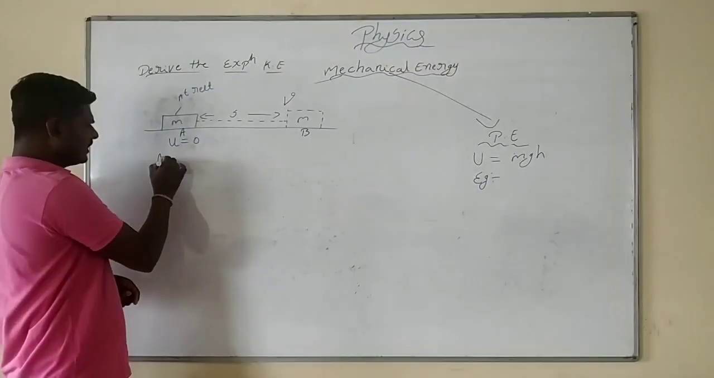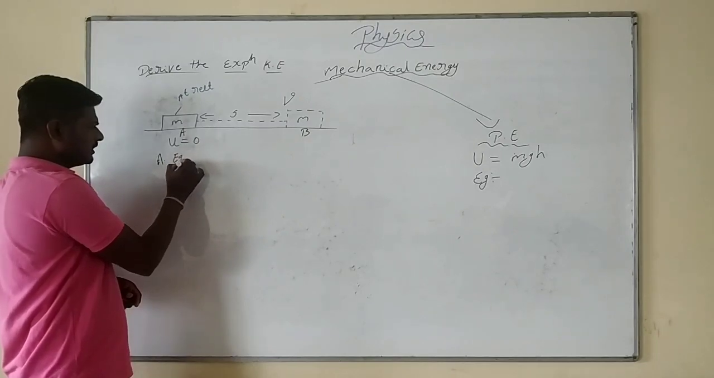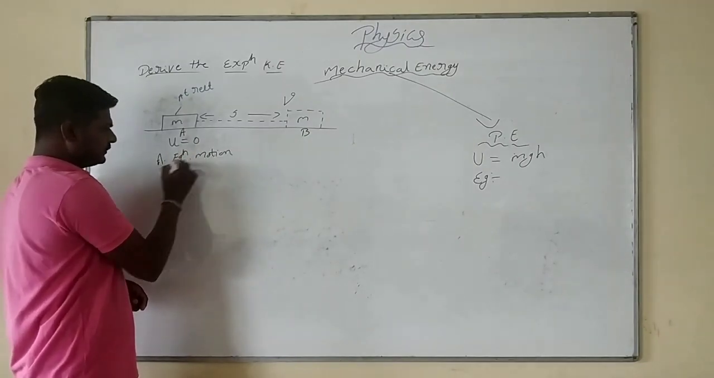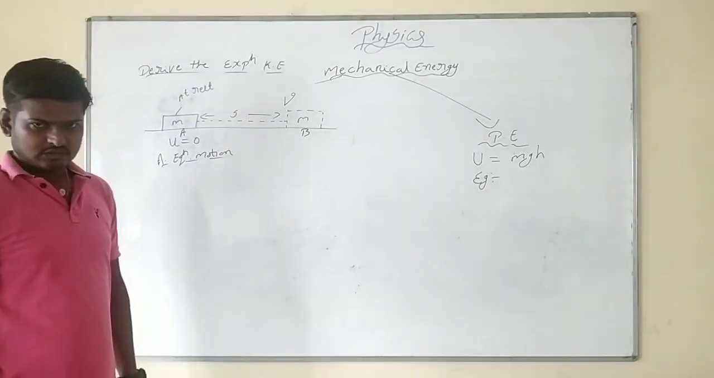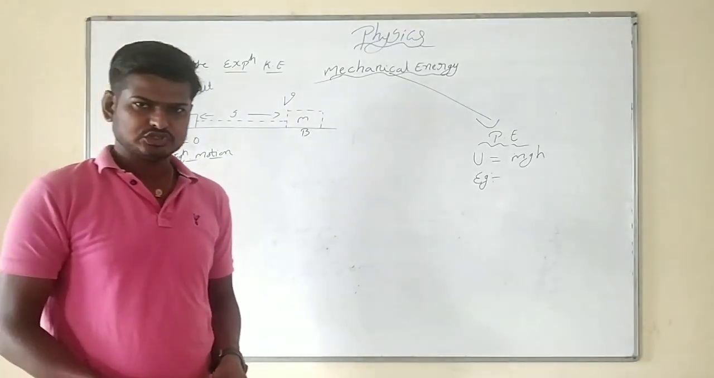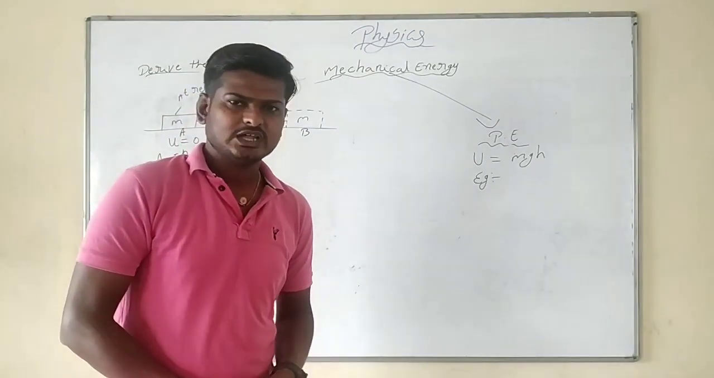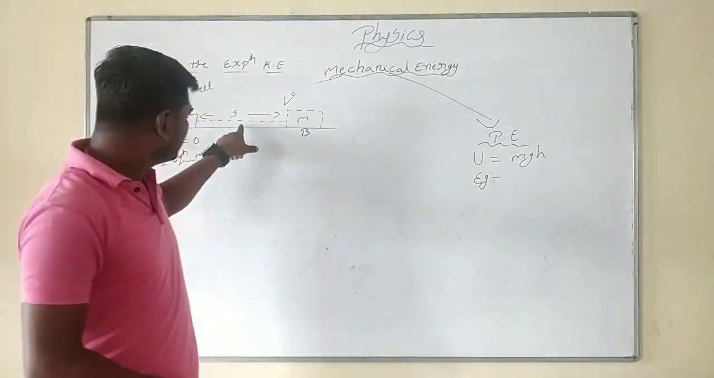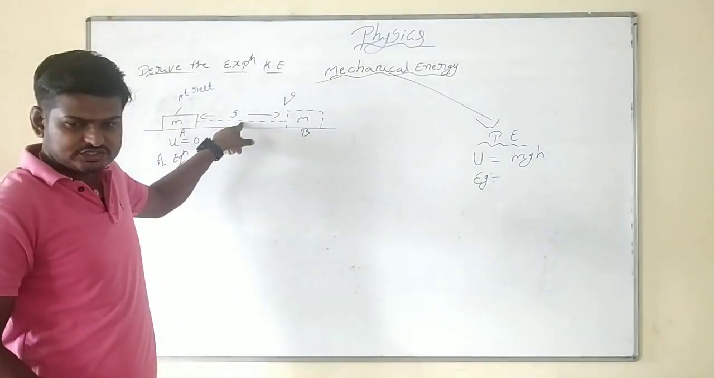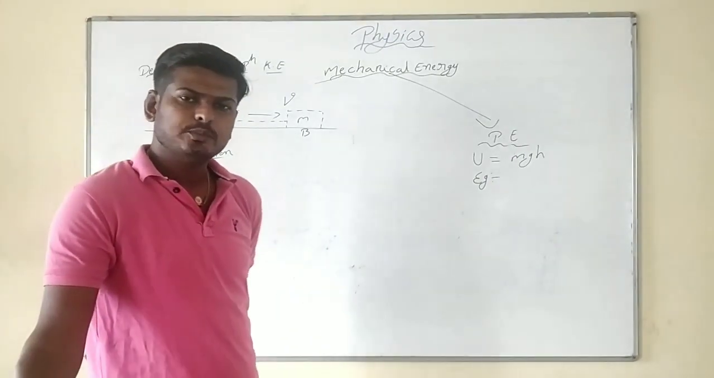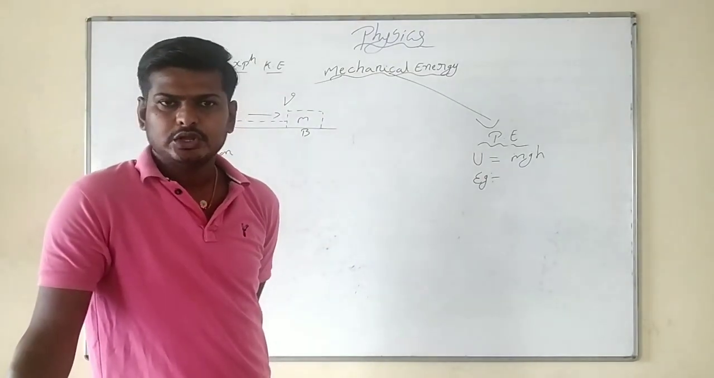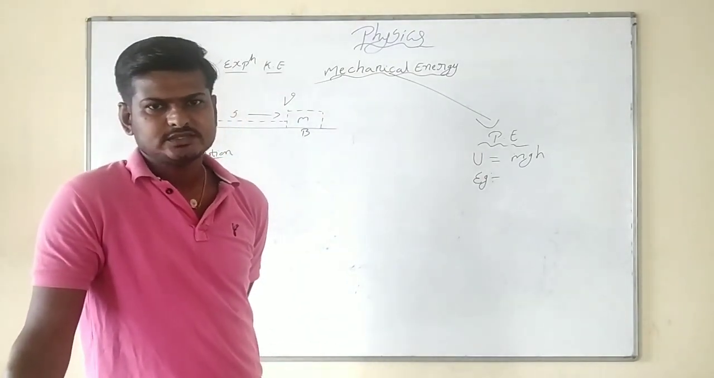Now, according to the equations of motion, we know the expressions for initial velocity and final velocity. One is v is equal to u plus at, but in that one we don't get distance. Another is v square is equal to u square plus 2as. Another is s is equal to ut plus half at square.